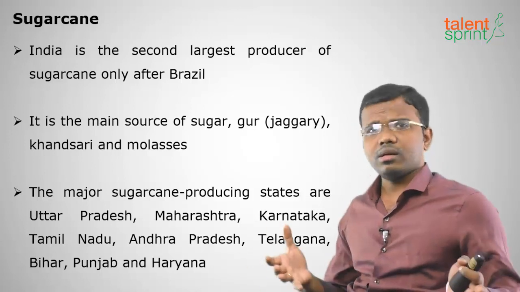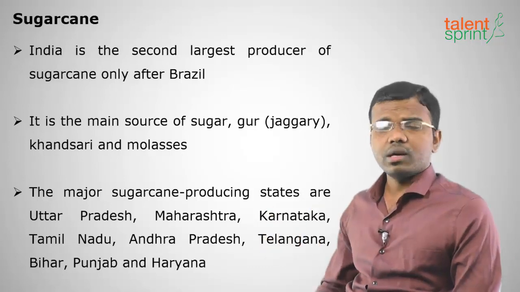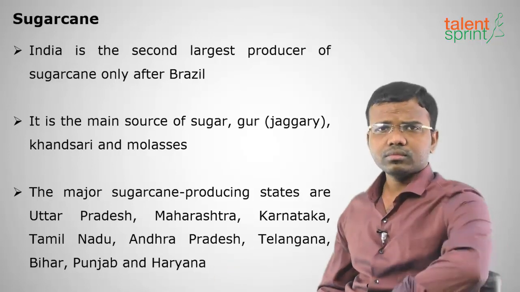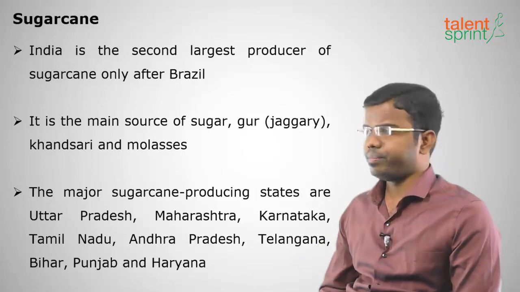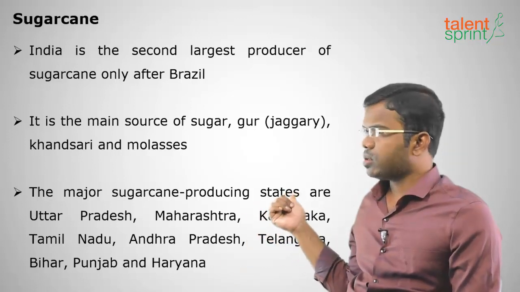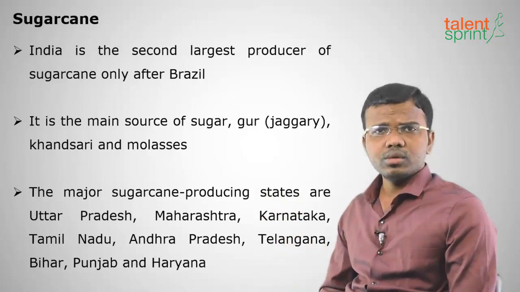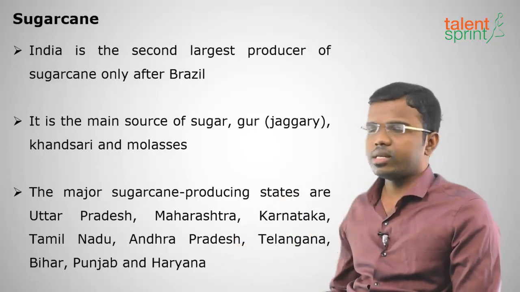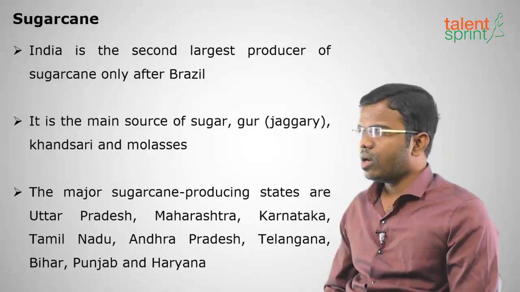And the dry product, the byproducts of the sugar farm, can also be used to produce biofuels, because it is a natural one. And major sugarcane producing states are, the first will be Uttar Pradesh. Highest sugarcane producing most of the times is Uttar Pradesh, and then Maharashtra, Karnataka, Tamil Nadu, Andhra Pradesh, Telangana, Bihar, Punjab and Haryana.